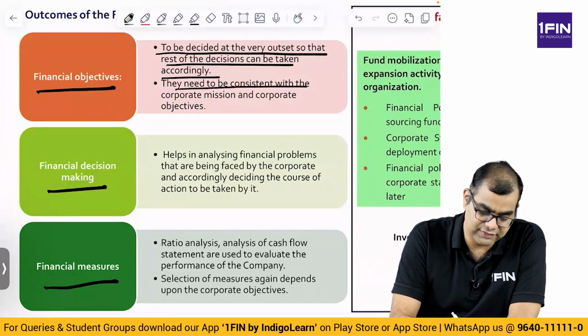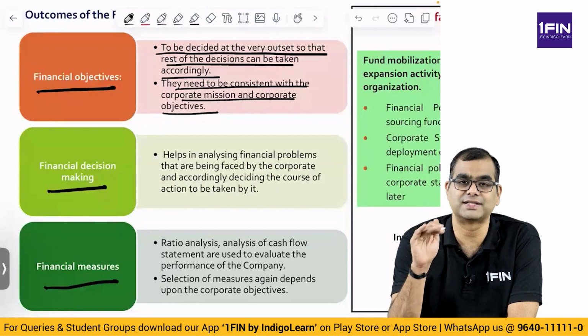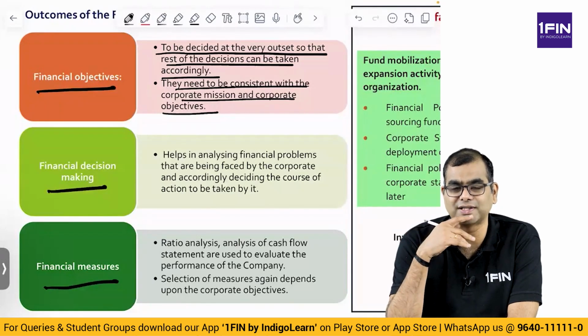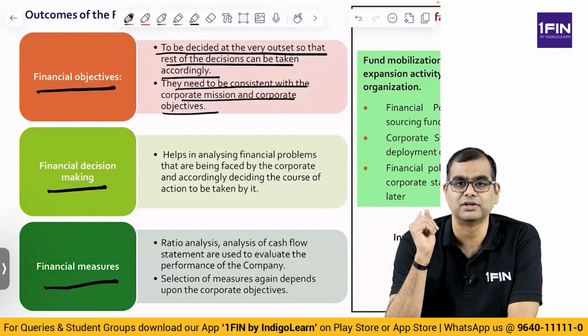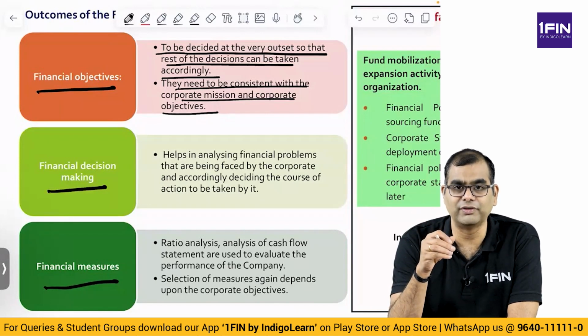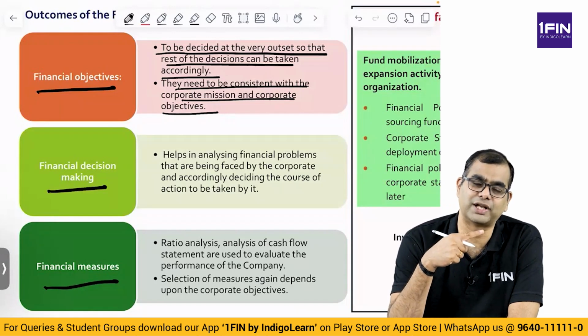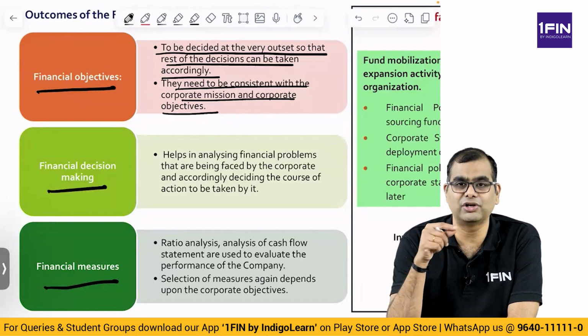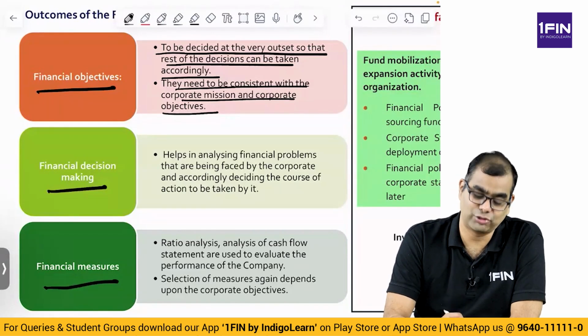They need to be consistent with the corporate mission and corporate objectives. So, you cannot say, as a corporate, my goal is probably to manage risk, to ensure that we meet government objectives. When you have such things, you can't have this 8% growth, 10% growth. So your objectives and your goals have to be aligned. That is, your corporate objectives and your financial objectives have to be necessarily aligned.